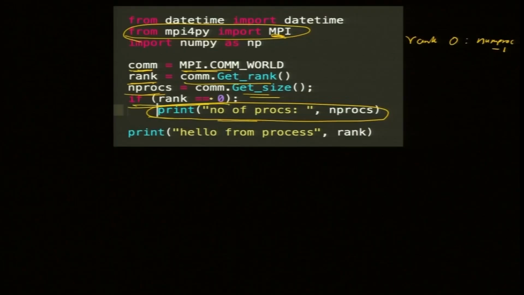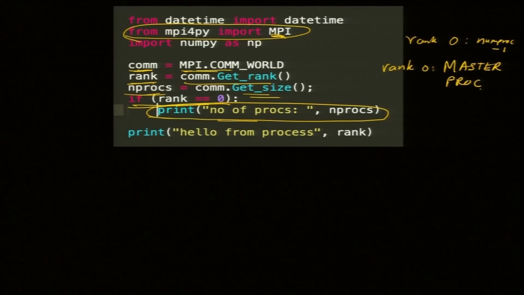So I would print 4 of them, but I want only one piece of information. Why should I print 4 of them? That is why I put if rank equal to 0. Rank 0 is also called the master process, and 1 onward are called worker processes.